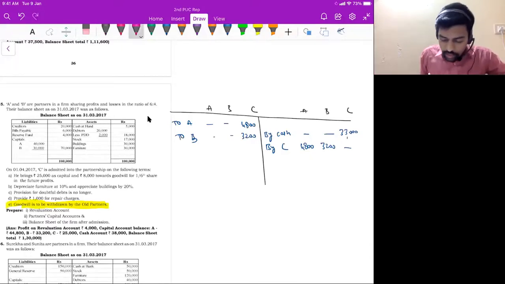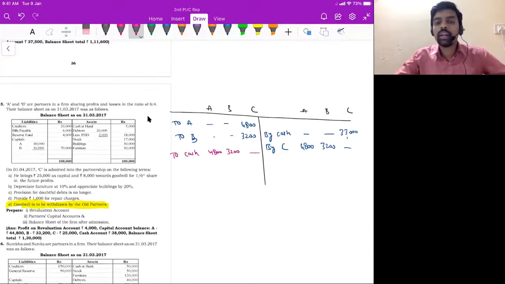So debit side, I will write to cash account. In A's column, I will write 4,800. In B's column, I will write 3,200. Why cash account? Because they're drawing money, correct? They're drawing goodwill. So cash balance will reduce, obviously. Even capital balance will reduce. So debit side.